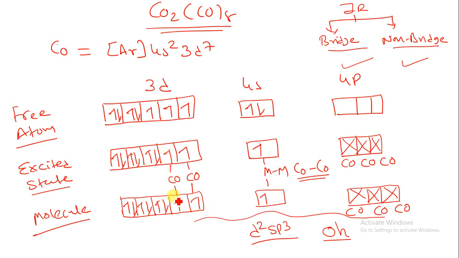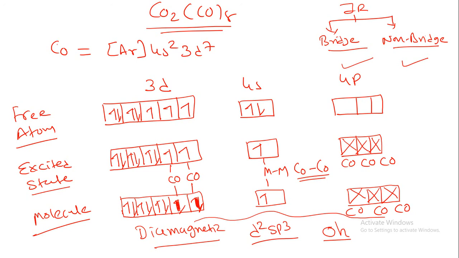Here the pairing should be like this, one electron from here, one electron from the upside, one electron from the downside. So there will be pairing of electrons, so there will be no unpaired electron. That is why I am putting over here, this is diamagnetic in nature. So here we can say that Co2(CO)8 is diamagnetic in nature.